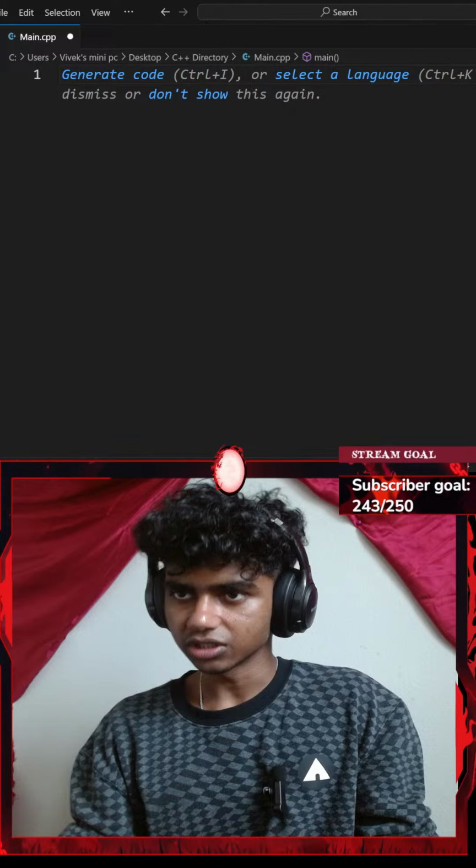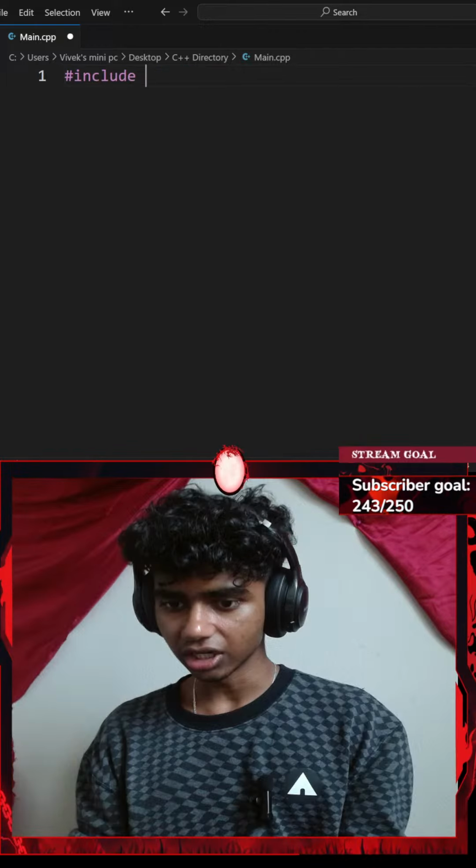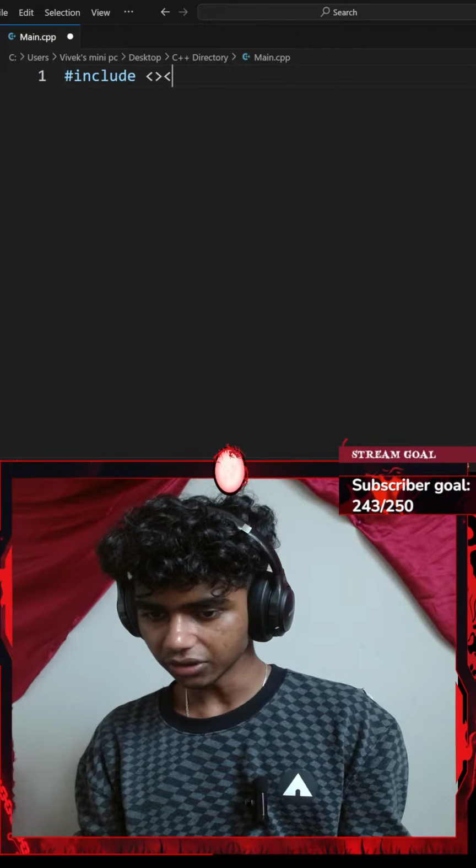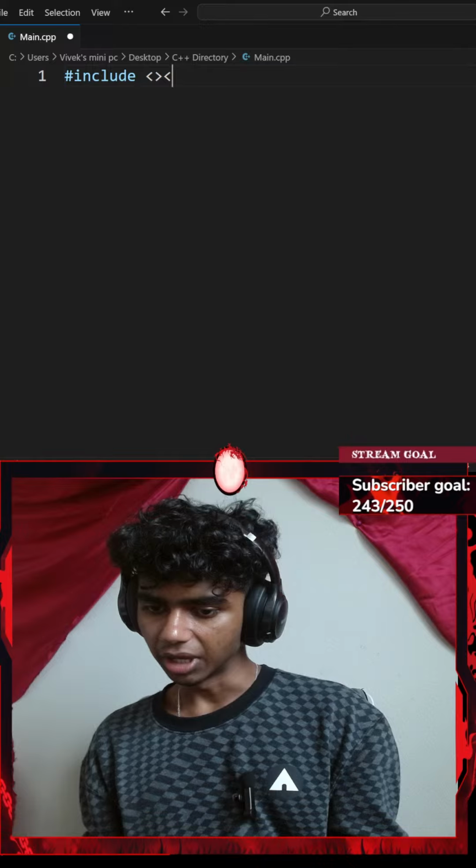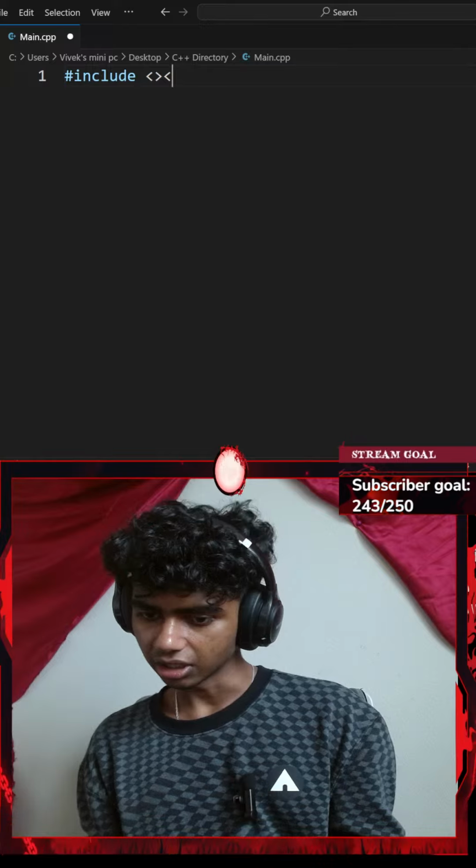With that said, let's read the first instruction. The first instruction says, ask the user to enter 5 words and store them in a standard vector. So let me start off by going with hashtag include, a pair of angle braces, iostream. Maybe searching in ChatGPT, it also shows C++ concepts used a lot nowadays.